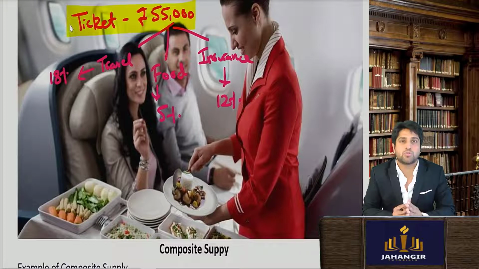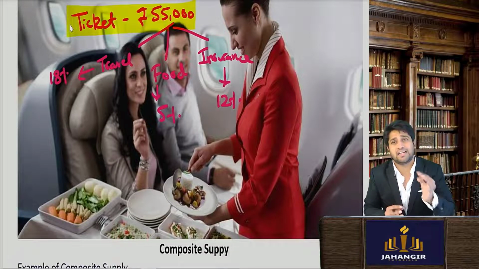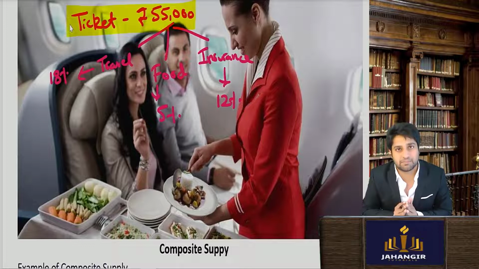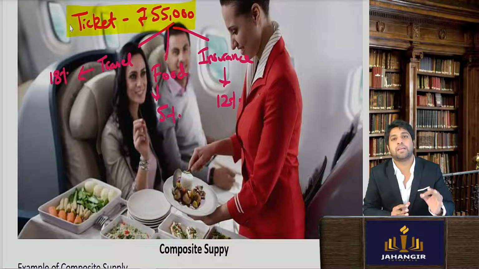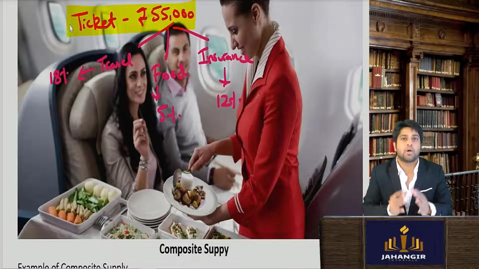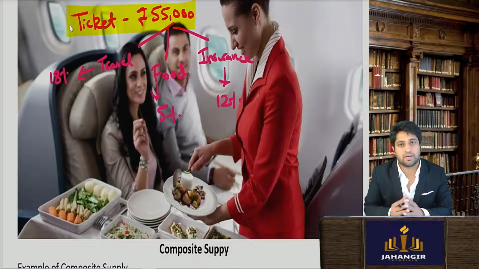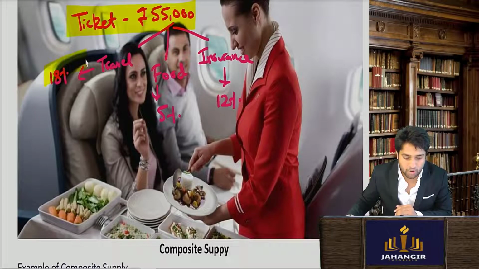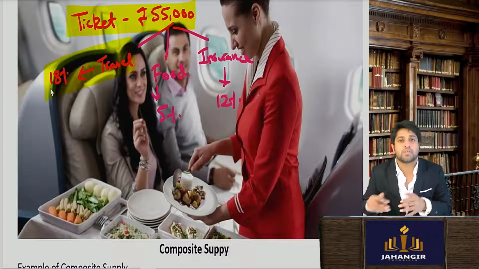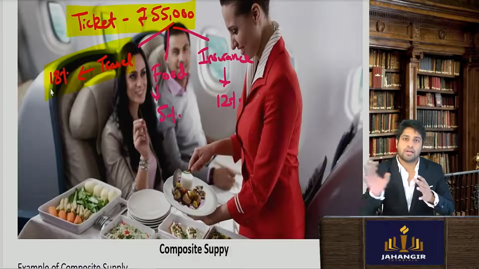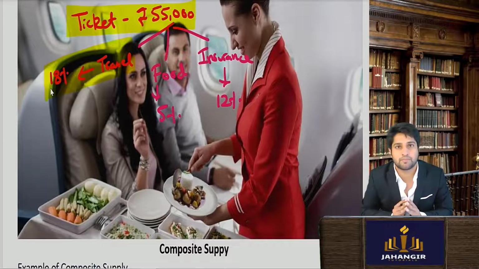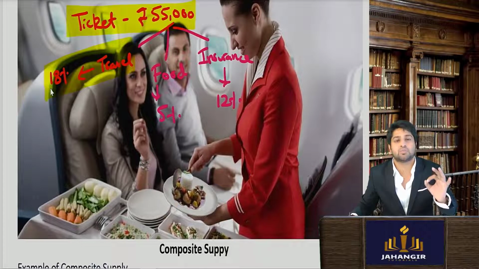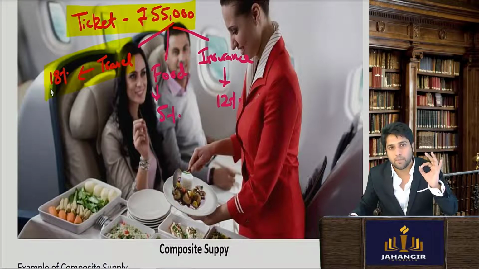So section 8 says whichever is the principal supply, that rate is to be taken. Now what do you mean by principal supply? Principal supply is that supply which is the predominant element in the transaction. Predominant element means the main aspect. So we can see from all these three, which is the most important. So the most important is your travel services. Because you're traveling, you're also getting food and you're getting travel insurance. And therefore section 8 says whatever rate is applied to the principal supply, that will apply to the entire transaction.